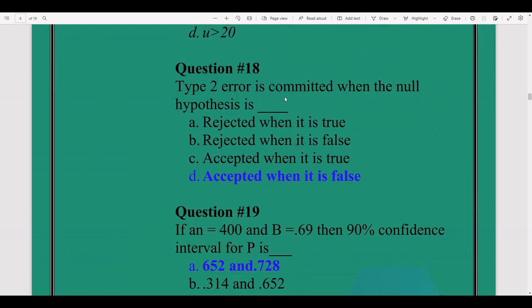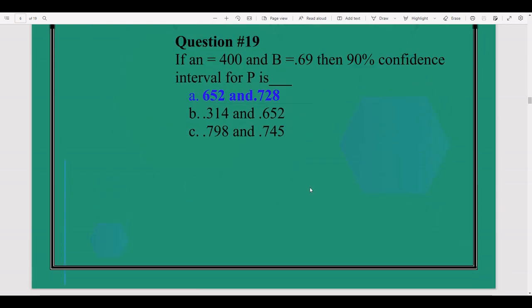Question number 18. Type 2 error is committed when null hypothesis is accepted when it is false. Type 2 error is committed when we accept null hypothesis when it is false. If we reject null hypothesis when it is true, this is type 1 error. We reject null hypothesis but it is actually true, we commit type 1 error, but type 2 error is committed when it is false.